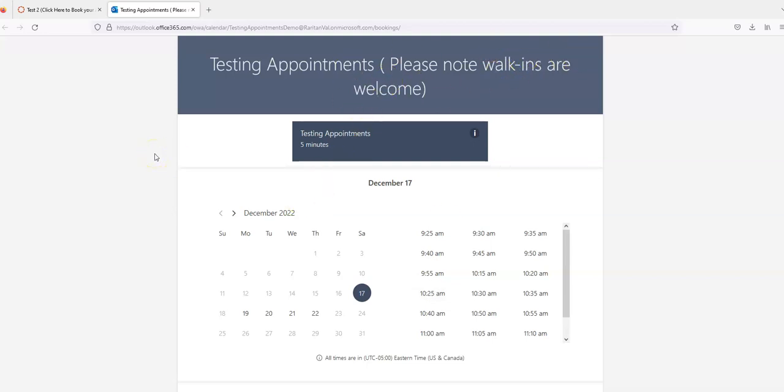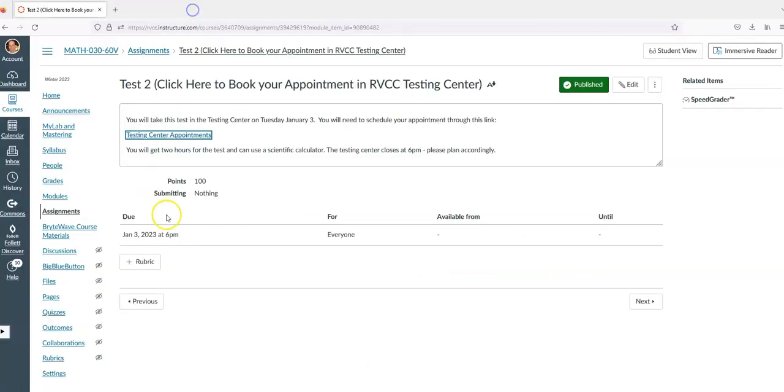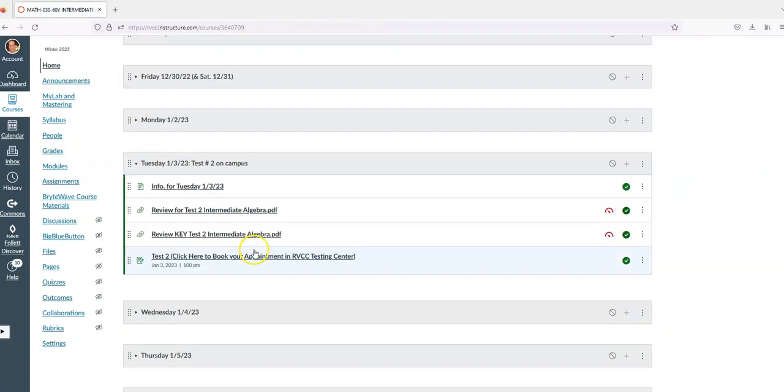So if you didn't make an appointment, you can always go down there in person and just say, hey, I'm here to take a test, and they will give you the test. Testing center closes at 6 o'clock. That's why it says it's due at 6 p.m. So please make sure you give yourself enough time when you take that test. The same thing is going to happen for test 3 and the final exam,